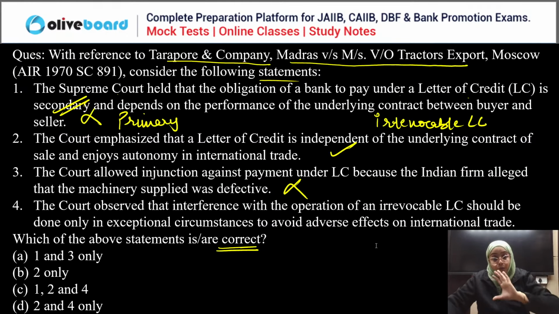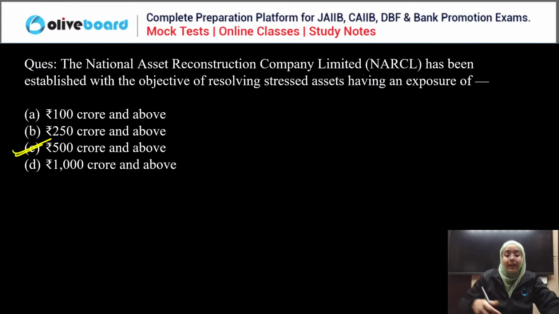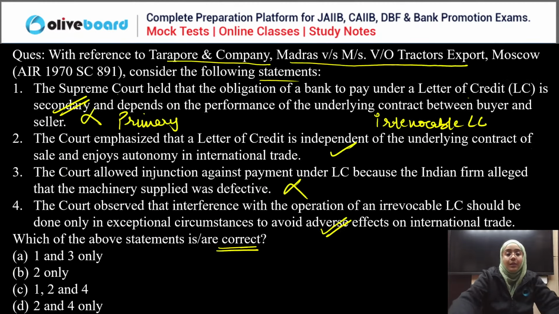The court refused to grant the injunction. And fourth, the court observed that interference with the operation of an irrevocable credit should be done only in exceptional circumstances. That is true. So if we talk about the correct answer, second and fourth statements are correct, and first and third are wrong. So D is the correct answer, everyone. D is the correct answer. Okay, done.